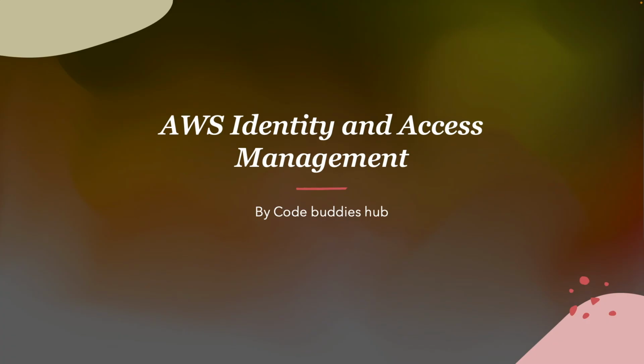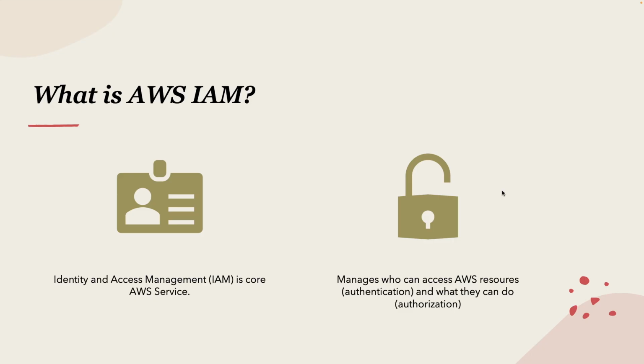As we discussed in our last video, we are going to start services from here. The first and foremost important service for AWS is its Identity Access Management. In short, we call it IAM. IAM is the most important and a crucial service for AWS.